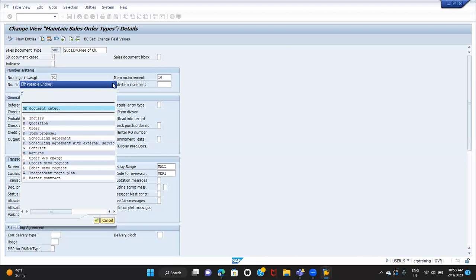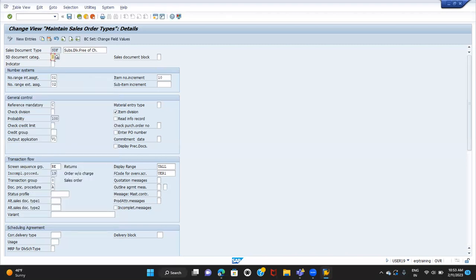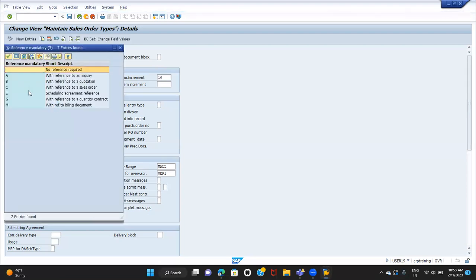So here, the sales document category I, then the system understands that it is a free of charge order. Then everything is fine. Reference mandatory. This is one of the major differences you can see here compared to the regular order. Reference mandatory is C. Because of this setting only, the system will ask for the order number to be entered whenever I create the free of charge order.